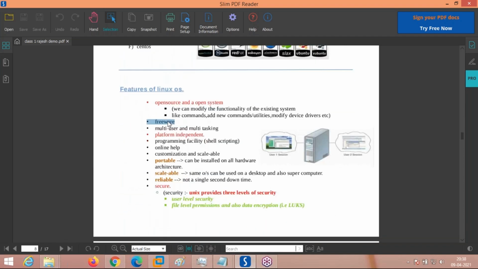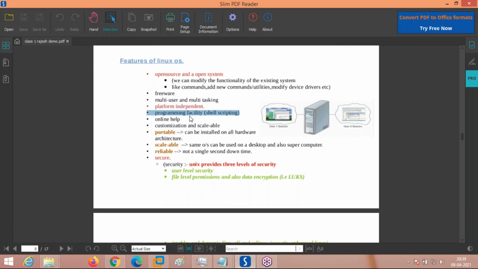it is freeware, meaning no need to pay any money or license fees, and at the same time it is multitasking and multi-user, meaning multiple users can work on the system and each user can execute multiple tasks. Platform independent means on any hardware platform, Intel, AMD or any other, Linux can be installed directly without any issue. The next property is programming facility.